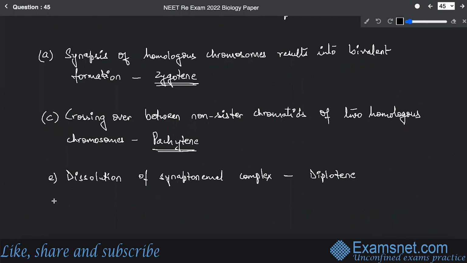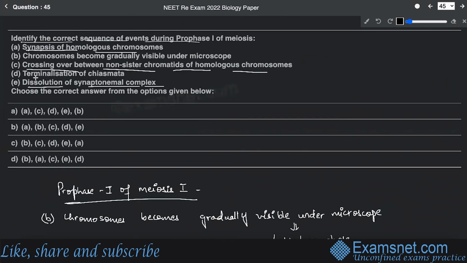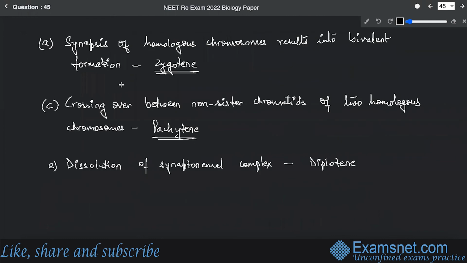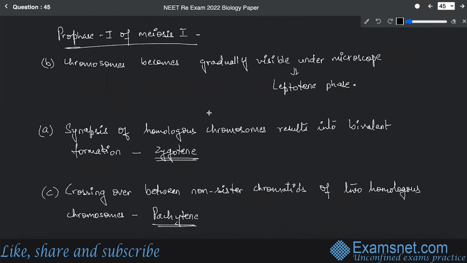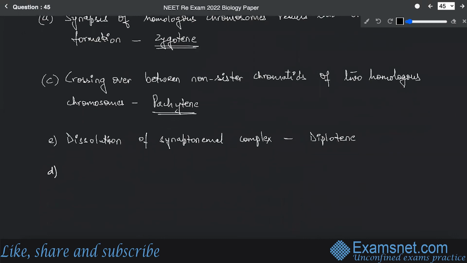All right. And the last is D1, which is terminalization of chiasmata. Once the dissolution of the synaptonemal complex has taken place, the X-shaped structure formed at the point of crossing over, which is called chiasma, has to be terminalized.